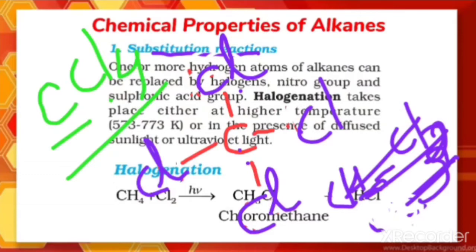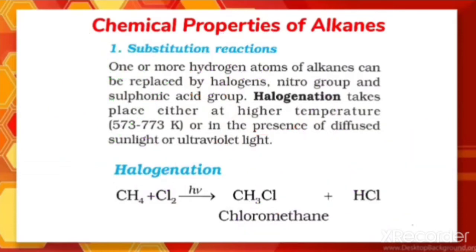So this is what is called substitution, and here the substitution of a halo group is taking place, that's why it is called halogenation. So what is a substitution reaction? One or more hydrogen atoms of alkanes can be replaced by halogens, nitro group or sulfonic acid group.